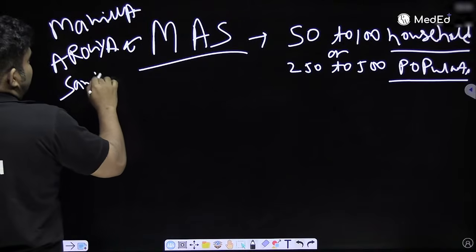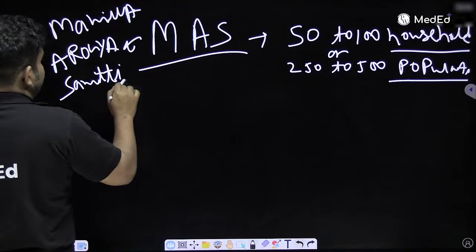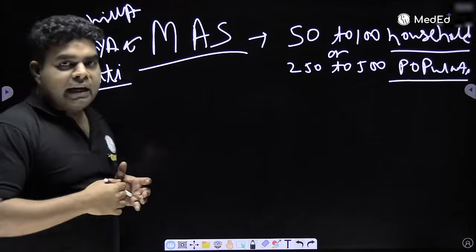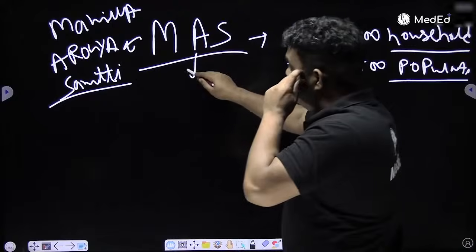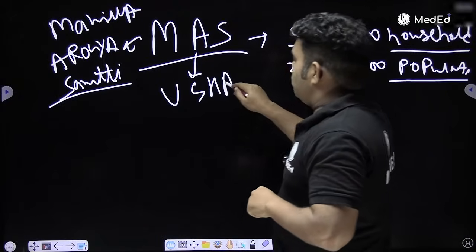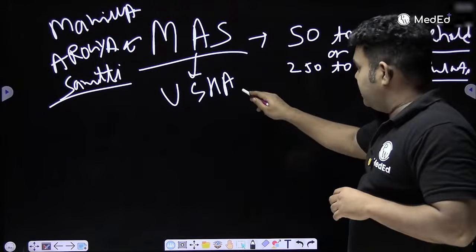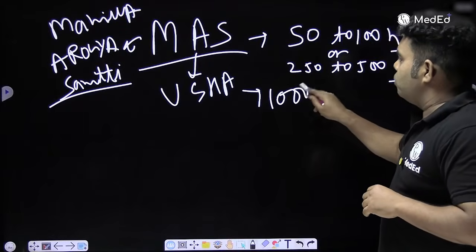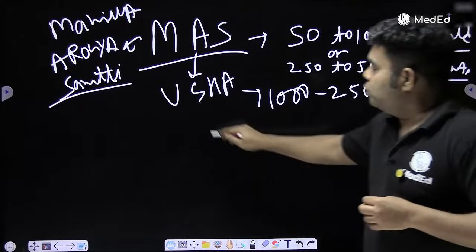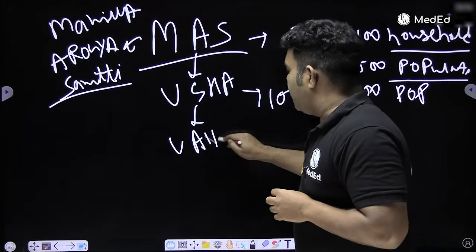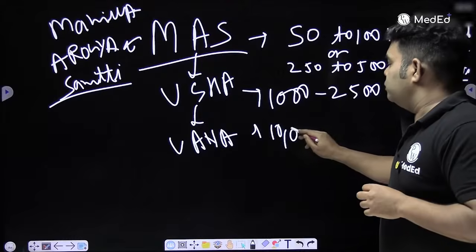So these are the females who are living in slum areas, and they will hold a meeting once in 2 weeks, and they will report to Usha. Who is Usha? Sister of ASHA, urban social health activist. They have asked in the PYQ, what is the population now for Usha? 1,000 to 2,500 population. Usha reports to the urban ANM. Urban ANM is at 10,000 population.